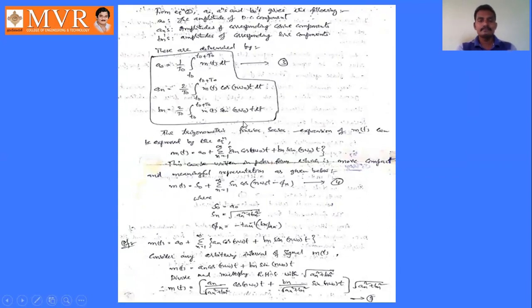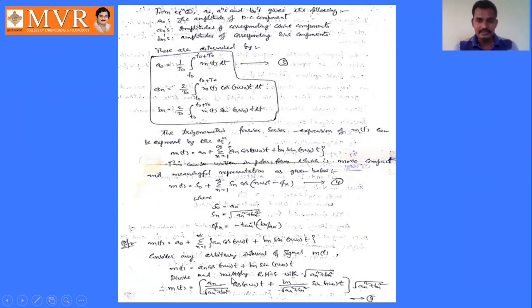So these can be replaced by its polar form. M of t in trigonometric Fourier series expansion form can be replaced by its polar form for our convenience. It is a more compact form. It can be represented as m of t equal to s naught plus sigma n equal to 1 to infinity of sn cos of n omega naught t minus phi n, where sn is square root of an square plus bn square, and phi n is minus tan inverse bn by an.